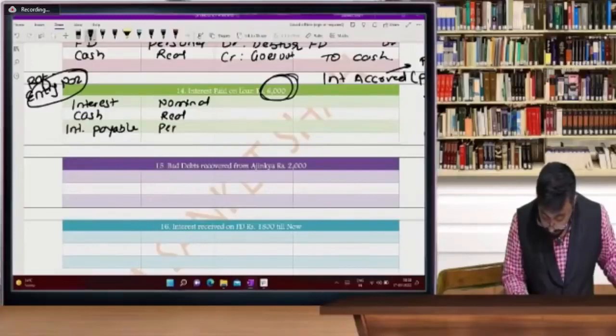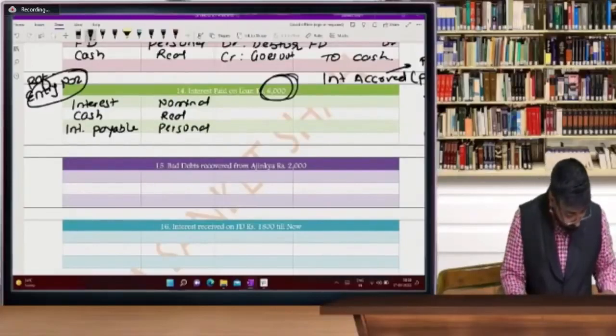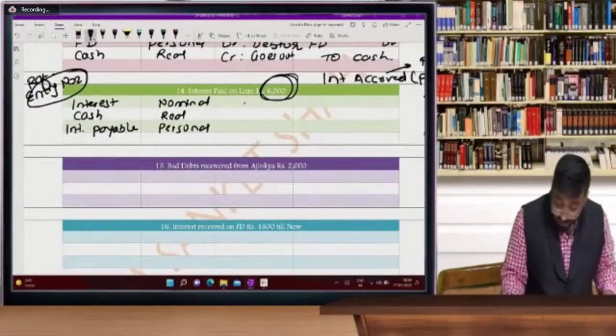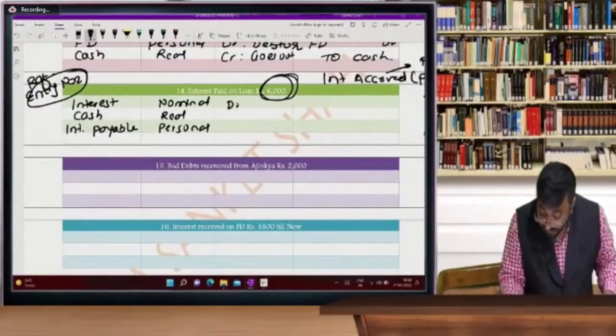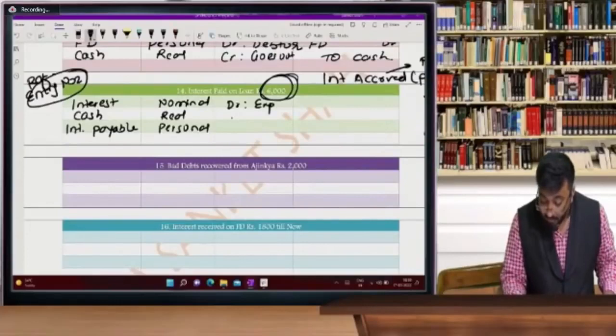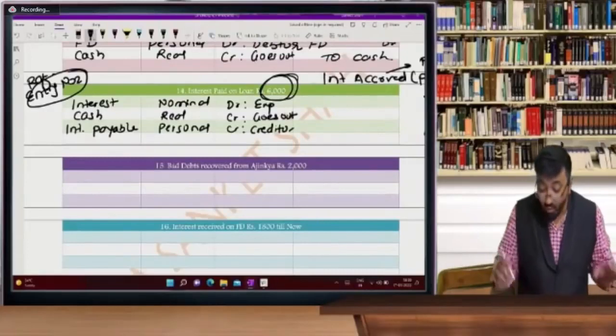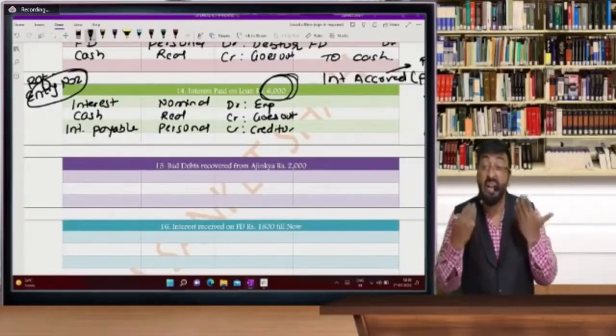And beta, it is a personal account. Interest is our expenditure. Cash goes out, it's a real account. And beta, interest payable, still we have to pay interest. It's a personal account, creditor.